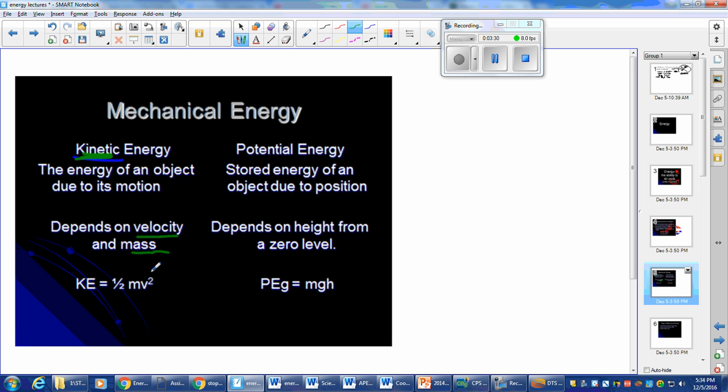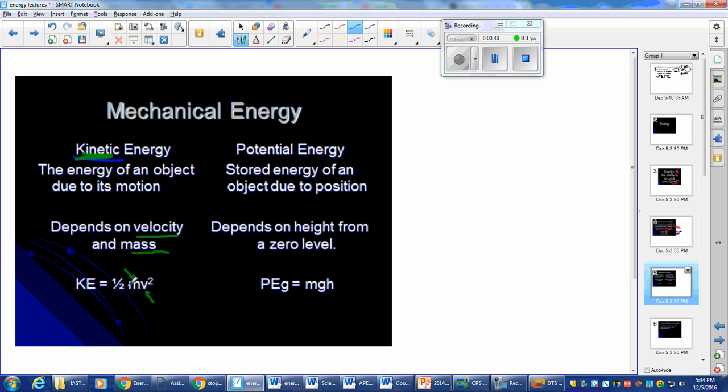And if you think about algebra 2 and parent functions, which one of these variables is going to dominate the overall behavior? Think about it: if I plug a number into mass or if I plug a number into velocity, which one of these is going to change the kinetic energy the most, right?